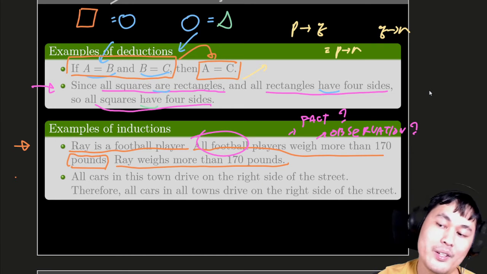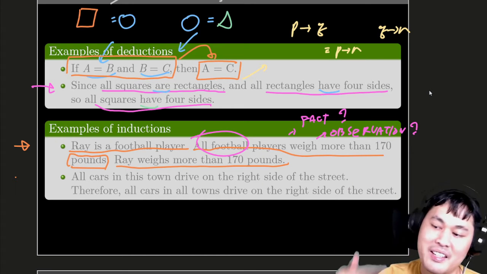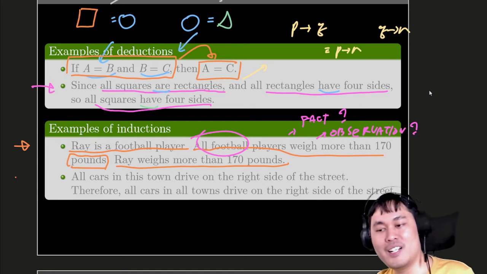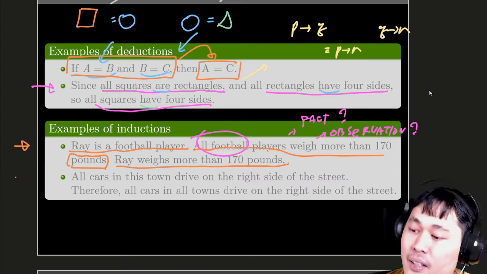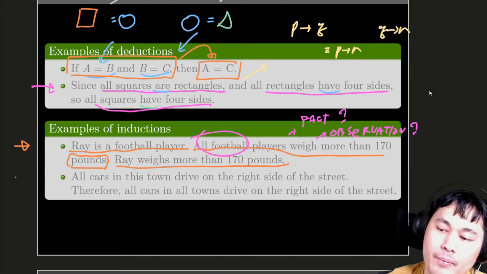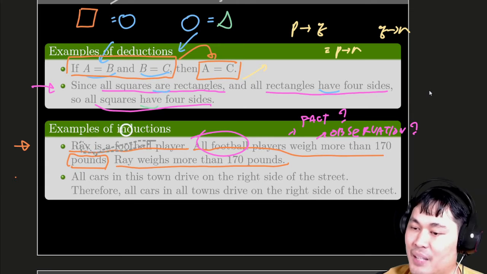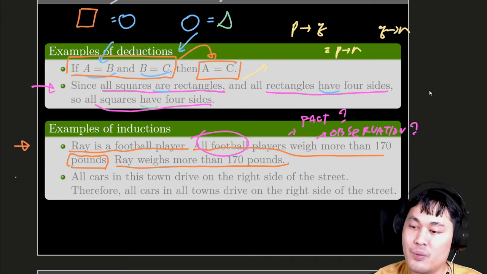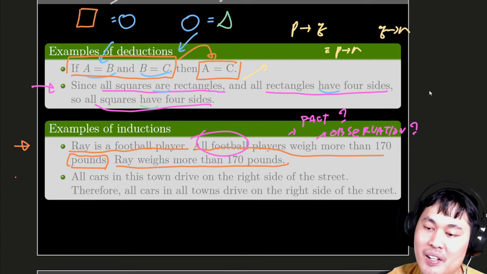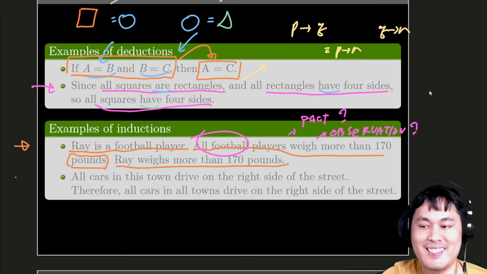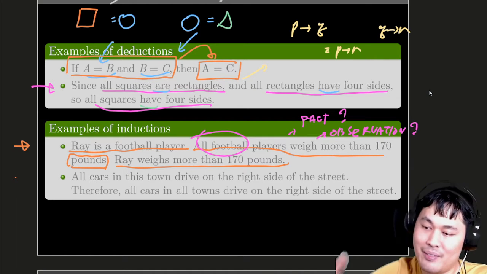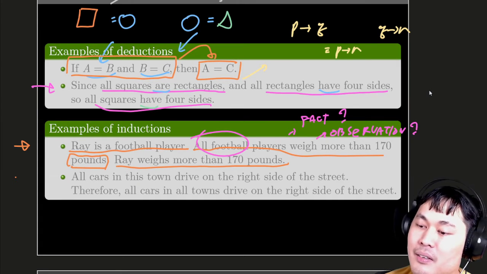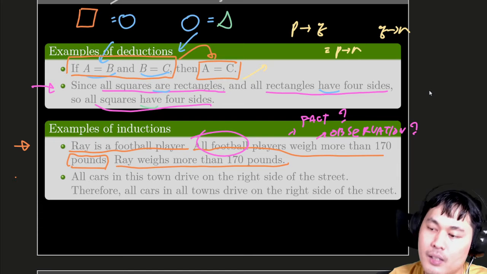Or you made some observation, oh, I know 5 football players and they all weigh more than 120 pounds. So I believe, or I guess, that Ray must also weigh more than 120 pounds. And that's the induction. Because eventually we still don't know how much Ray weighs. We don't have the information. We could ask him nicely, or we could put him in a box and weigh him forcefully. But as of now, based on the information we are given, this is what we can conclude.